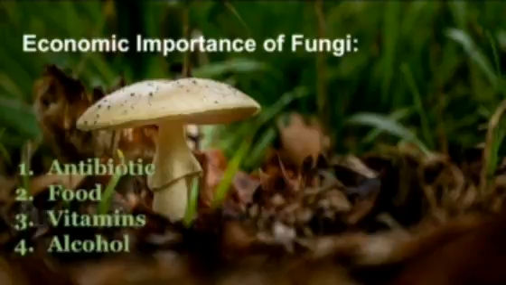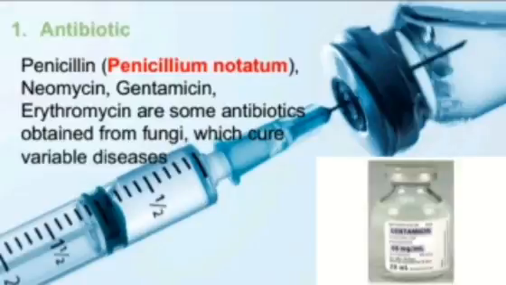Then we'll see the economic importance of fungi: antibiotics, food, vitamins, and alcohol. Antibiotics are substances which act against foreign particles, like penicillin from Penicillium notatum. Neomycin, gentamicin and erythromycin are some antibiotics obtained from fungi which cure various diseases.